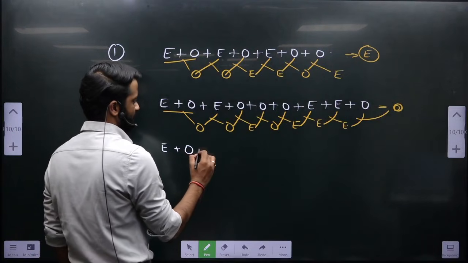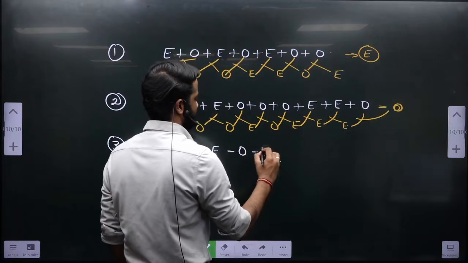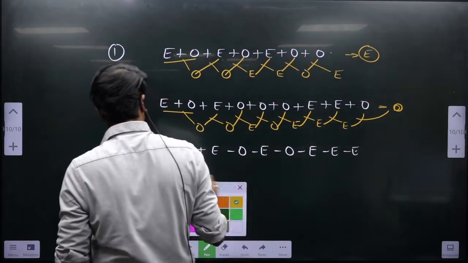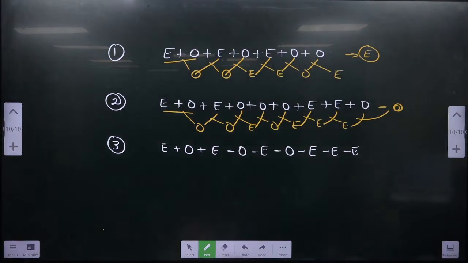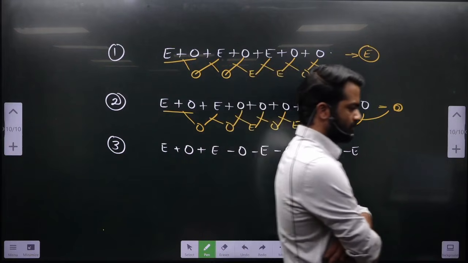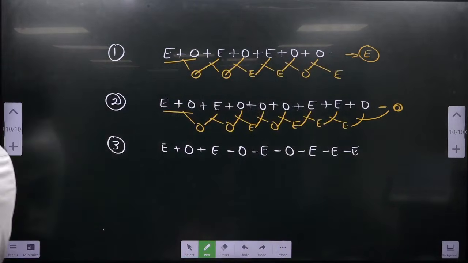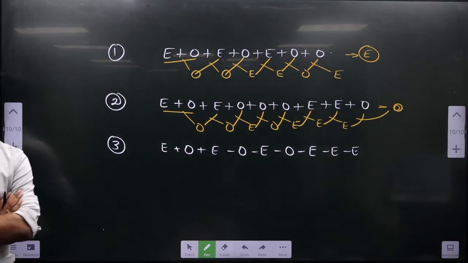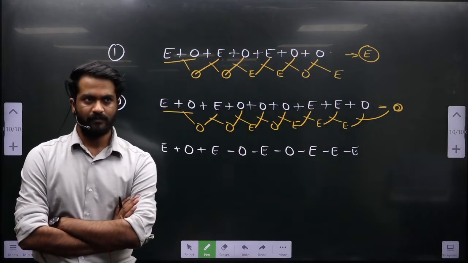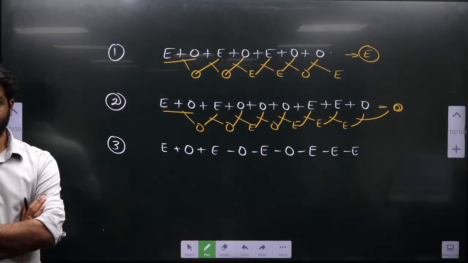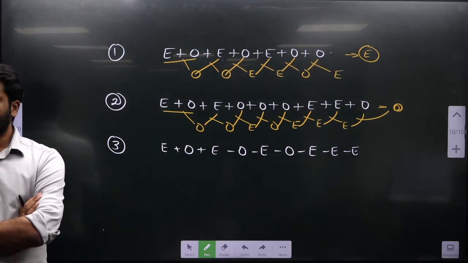Even plus odd plus even minus odd minus even minus odd minus even minus even minus even. Just read the asterisk mark.